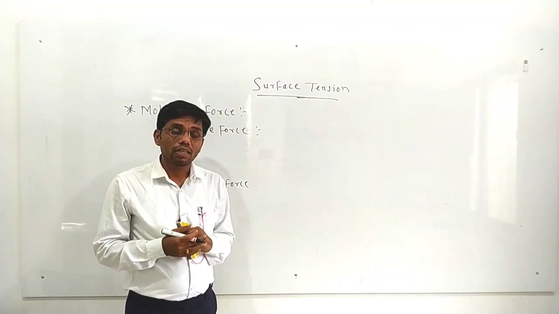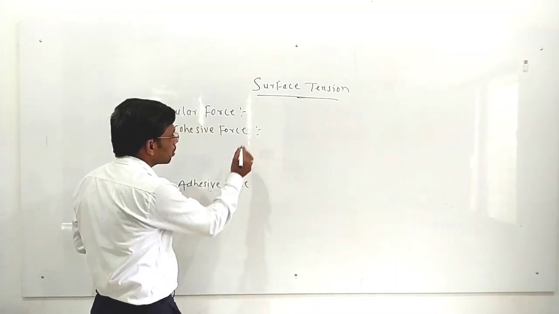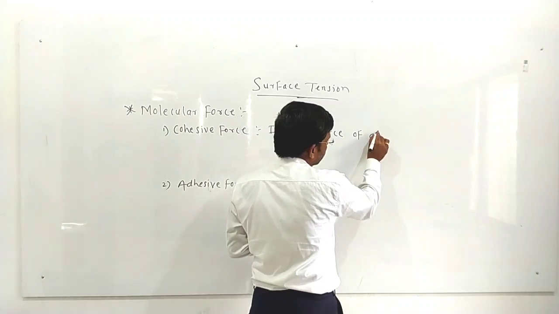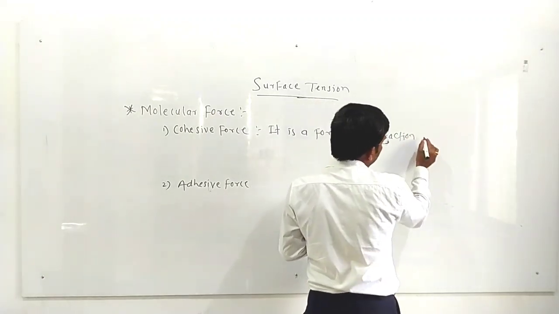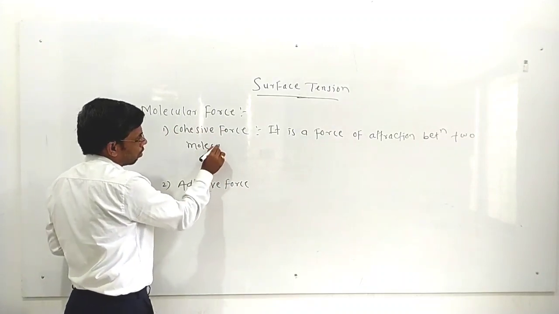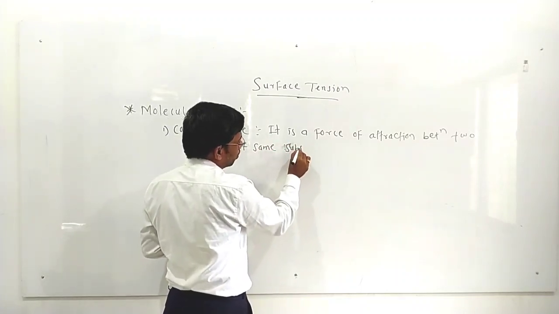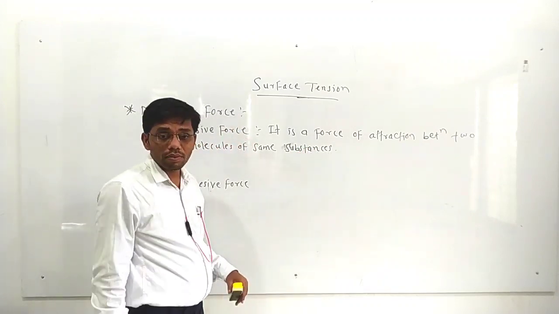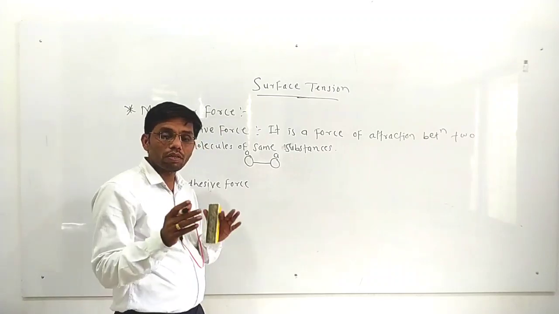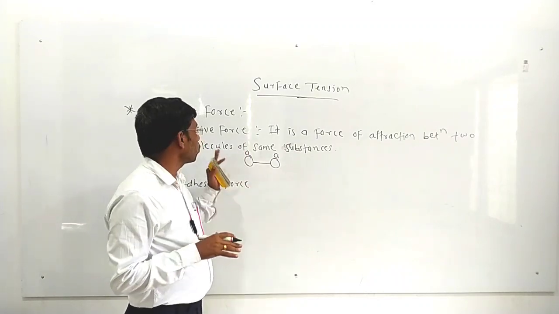Cohesive force means the force of attraction between two molecules of the same substance. Same substance means, suppose we have one molecule of air and another molecule also of air, then the force of attraction present between the two air molecules, both made up of the same substance, is called the cohesive force of attraction.